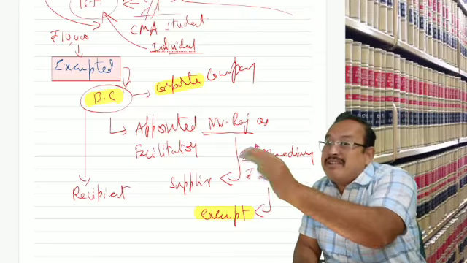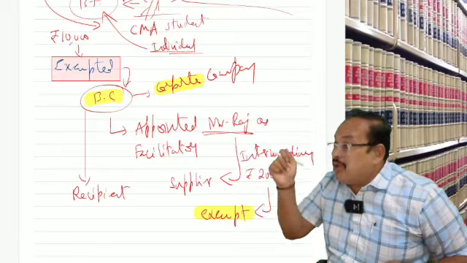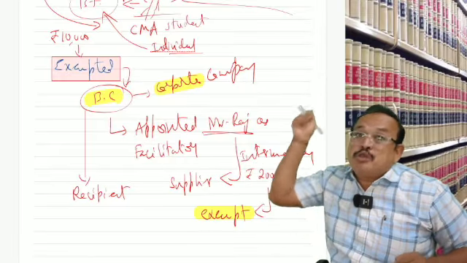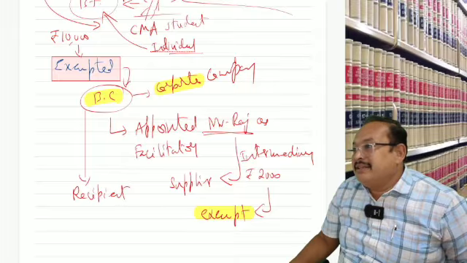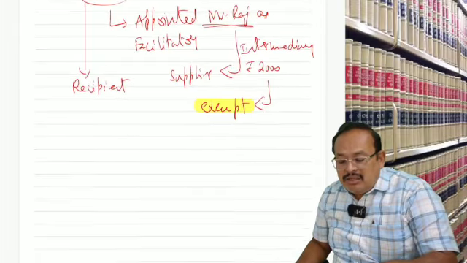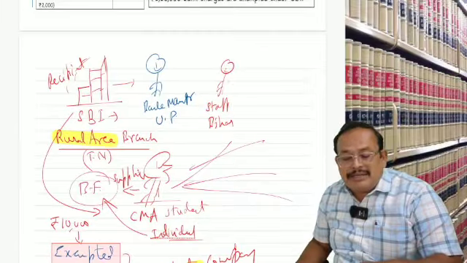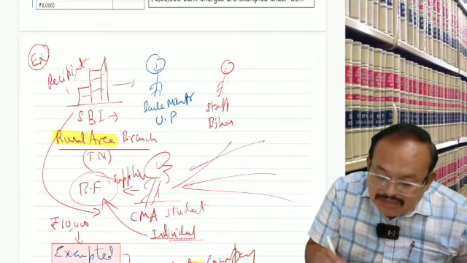If an intermediary provides services to a business correspondent, also exempted, provided the business correspondent provides services to a banking company. Is that clear? Any difficulty, my dear? This is all with regard to the exemption category, correct? This is an example. This also I will send you.